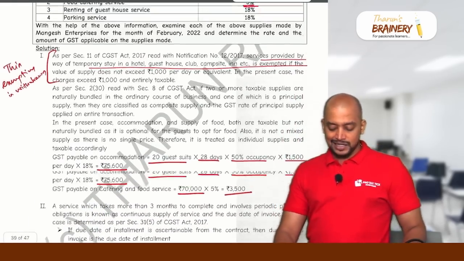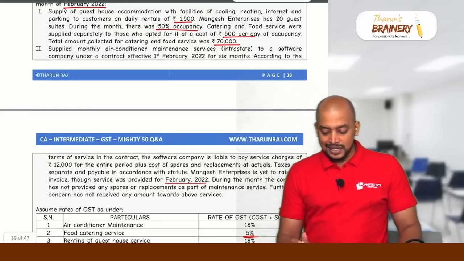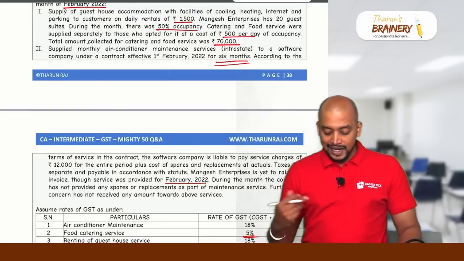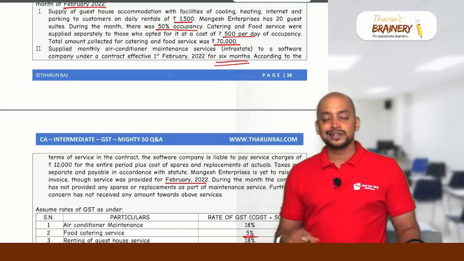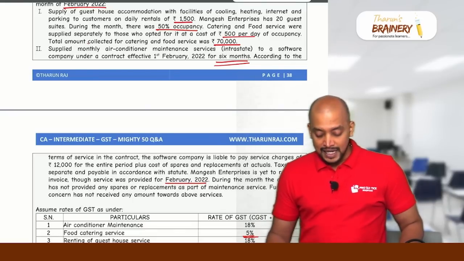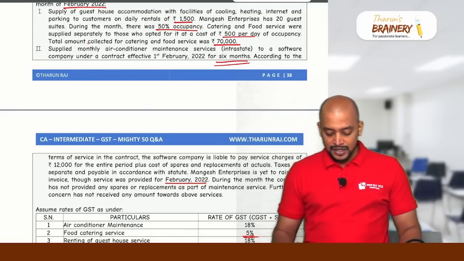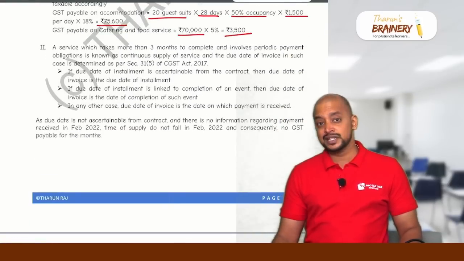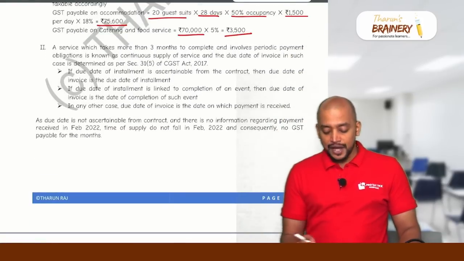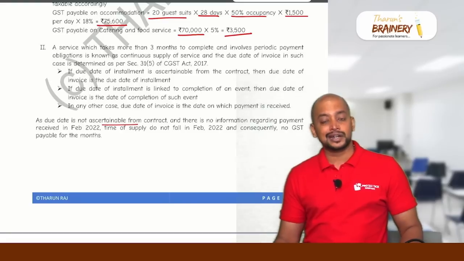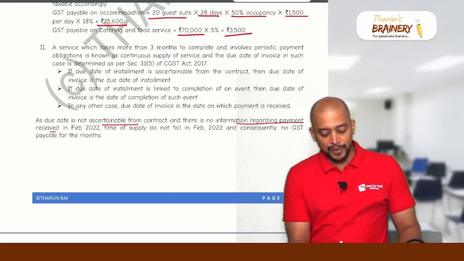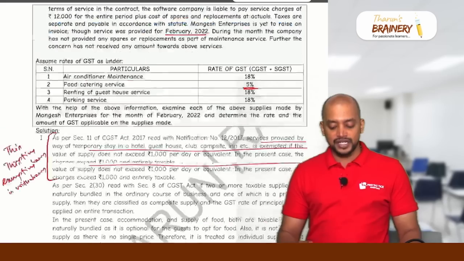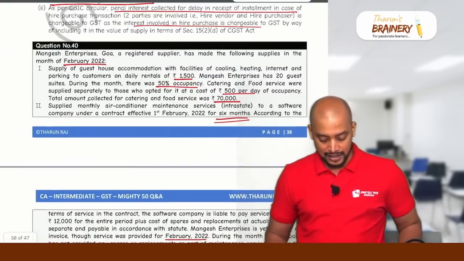So in this case, how many months will it take? 6 months. A service which takes more than 3 months to complete and involves periodic payment obligations is known as a continuous supply of service. In case of continuous supply of service, we need to determine the time of supply. Here, we don't have a due date ascertainable from the contract, and there is no information regarding payment received in February. The time of supply does not fall in February, and consequently GST is not payable in this case.